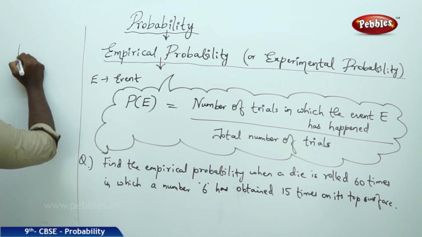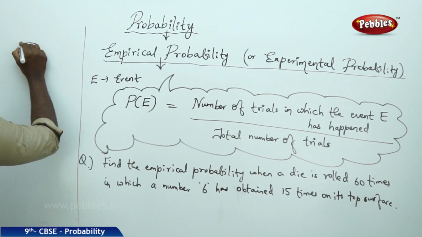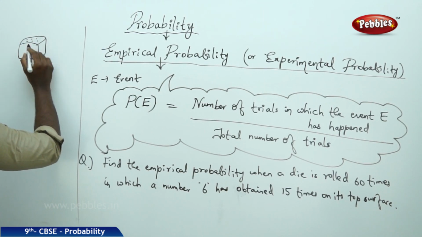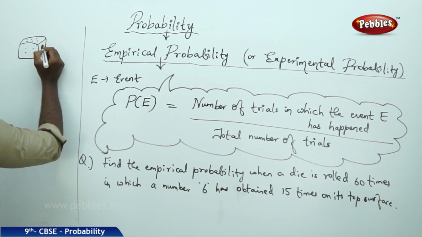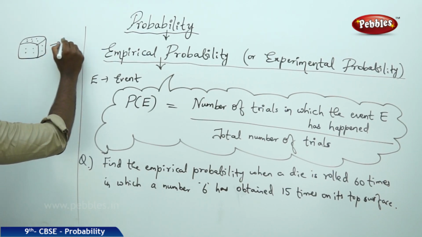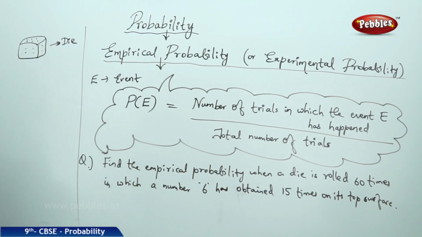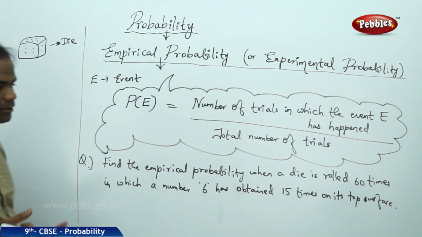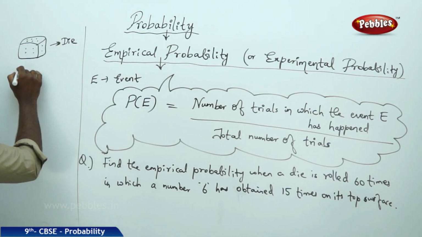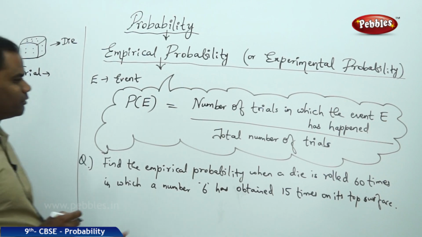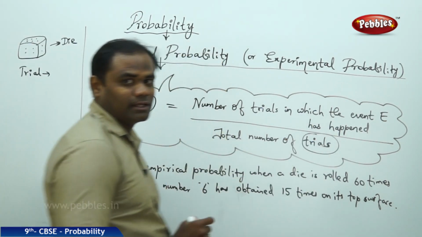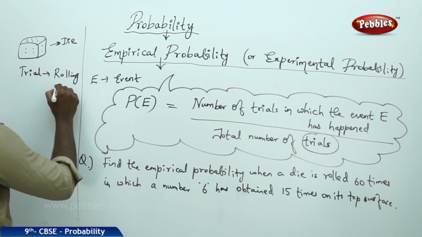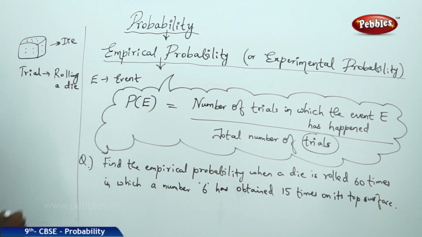So we all know that a die is usually used with this shape. It has the numbers something like this. So this is the die. So in this case, a die is rolled 60 times. So here, rolling of a die is a trial. So the first thing I identify here is that the trial which I'm talking about in my formula is, for this example problem, rolling a die.